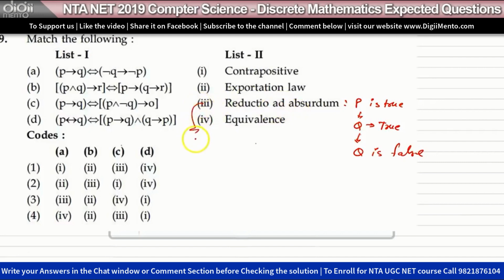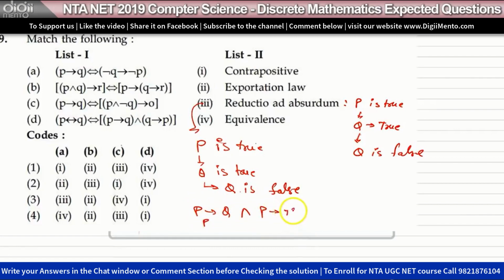In this, we take an argument Q and say Q is true. Then from this we deduce that Q is true, and then we deduce that Q is false. So this implies that P is implying Q and P is implying not Q. This cannot happen. This is a contradiction, because P cannot imply both Q and not Q. First we take an argument, then we prove that this argument cannot be true. So this is reductio ad absurdum.